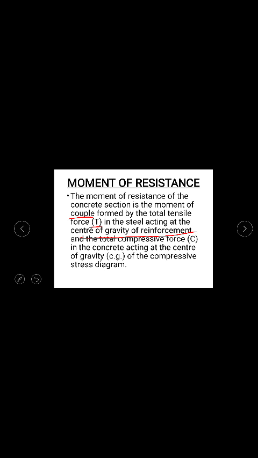If you remember, I have told you that force is a vector. So there is every need for you to find out what is the value of this force and where this force is acting. You have to be very clear about the point of application also. The point of application of the tensile force will be at the center of gravity of the reinforcement. That is why there were no hectic calculations for finding out the center of gravity. Whereas for the compressive force we had a calculation, because the compressive force is comprised of the parabolic part and the rectangular part.